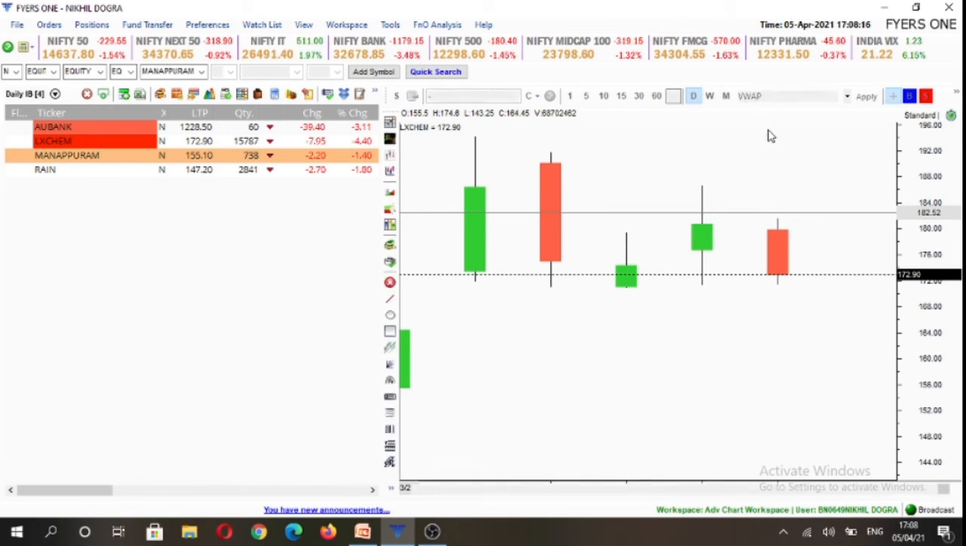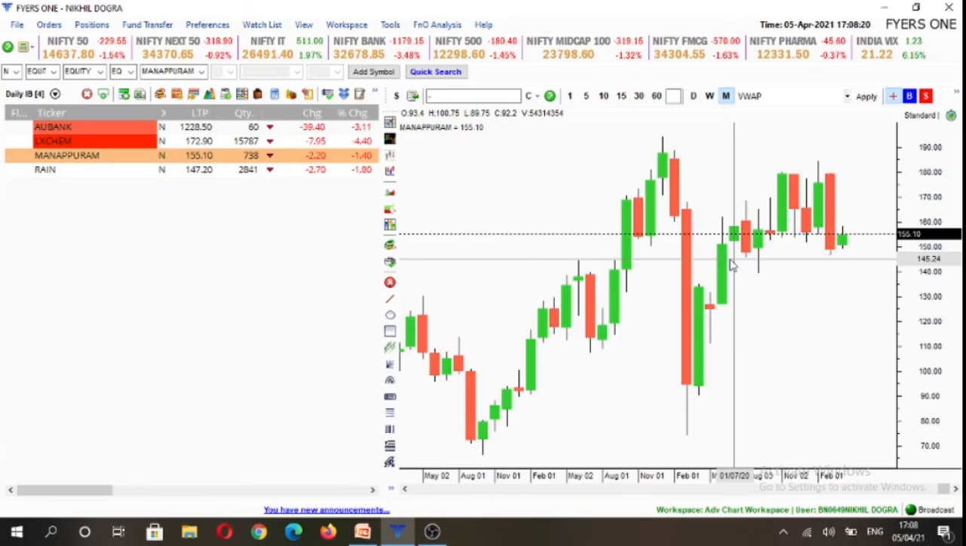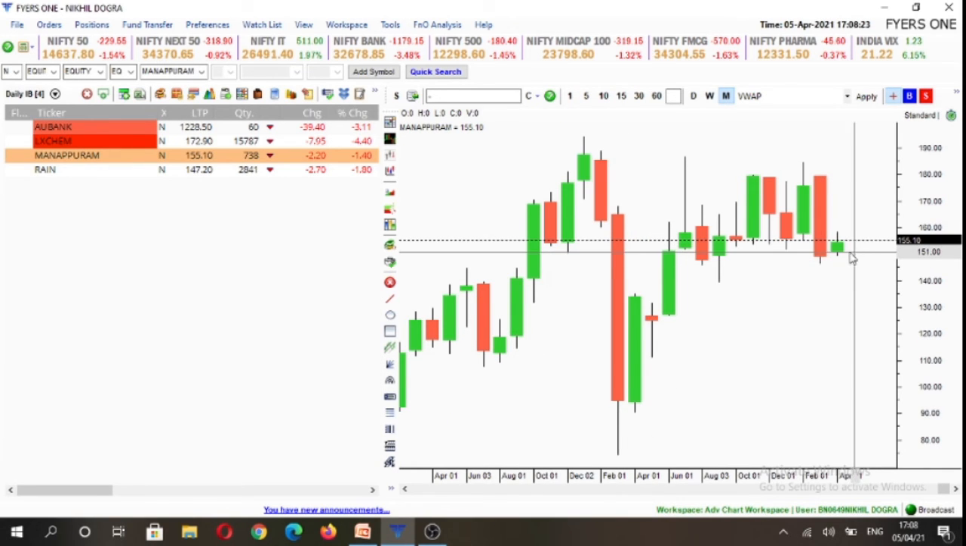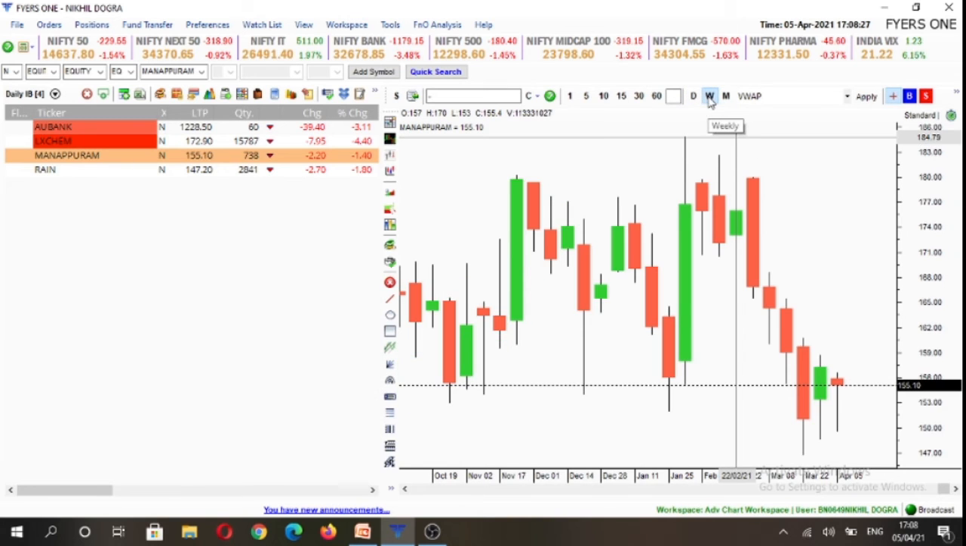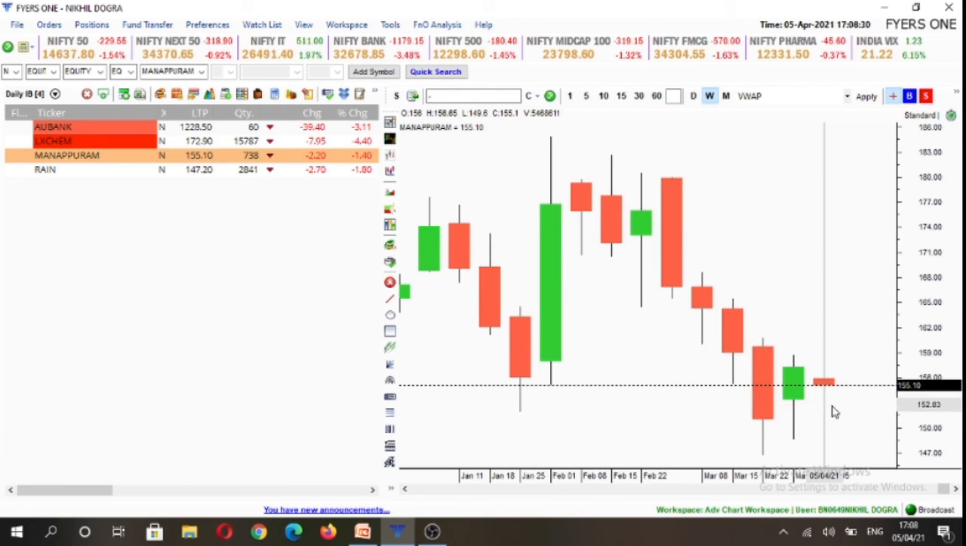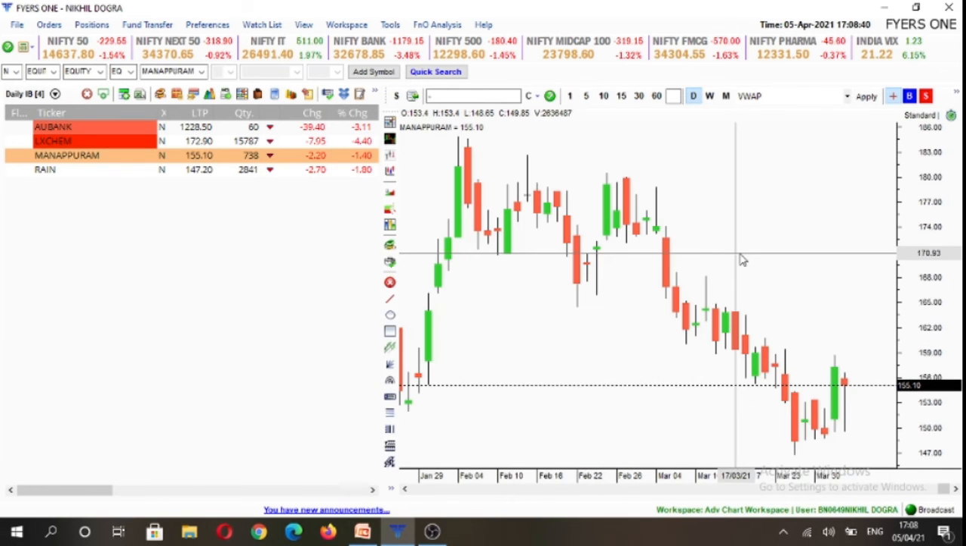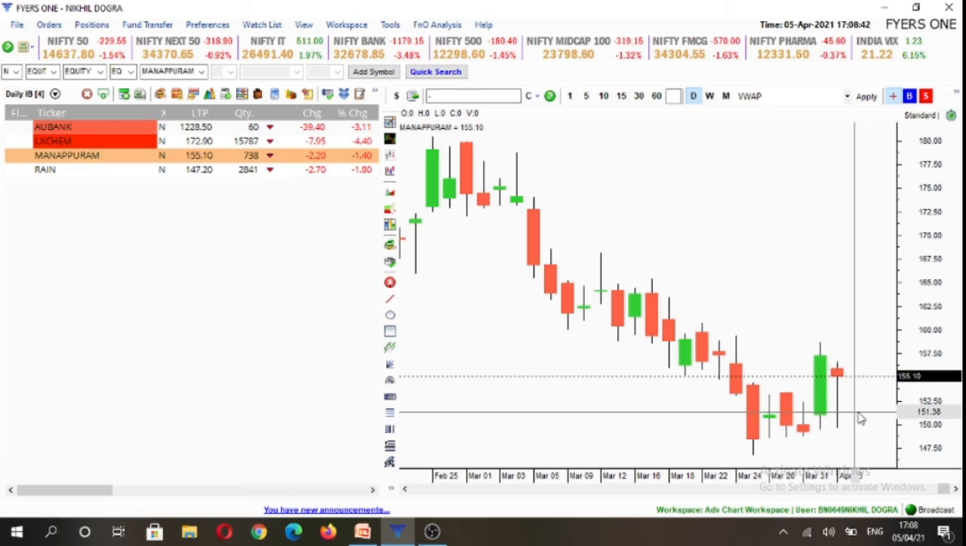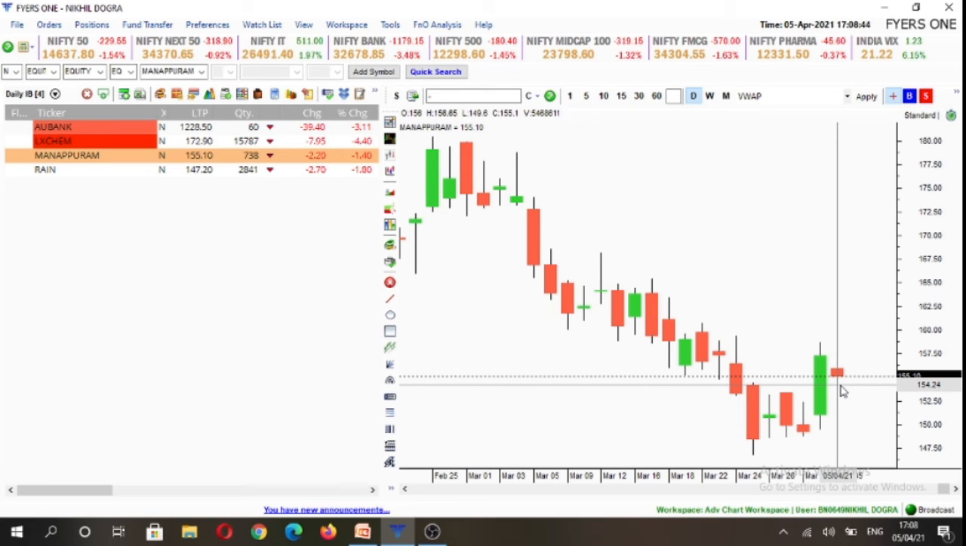Third stock is Manappuram. So in Manappuram, you will see that on the monthly time frame it is under control of buyers above 151. On the weekly time frame, Manappuram is under control of sellers below 156. So straight away there is conflict among multiple time frames, and on the daily time frame we formed an inside candlestick. So we'll look for buying opportunity above 156.7 or selling opportunity below 149.5 levels,